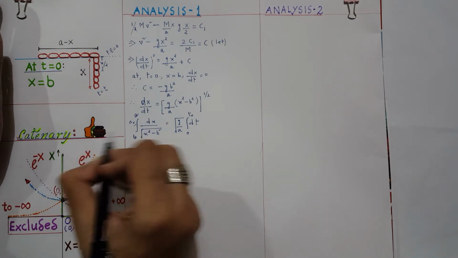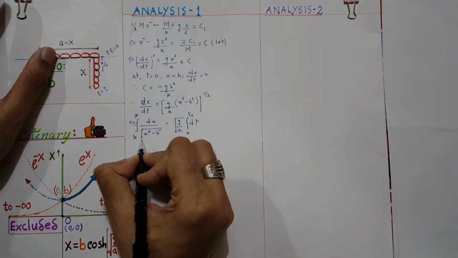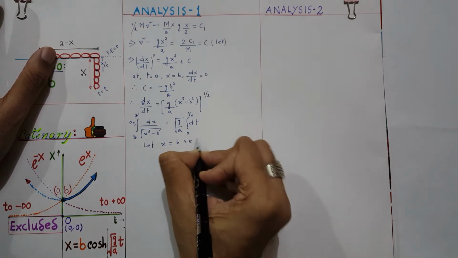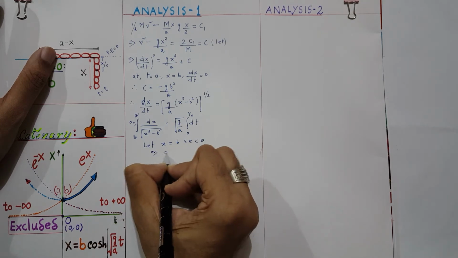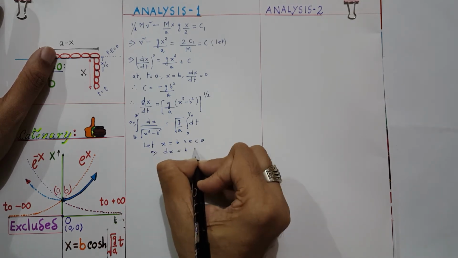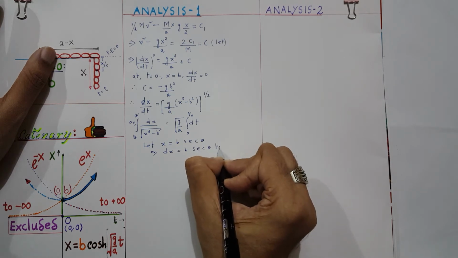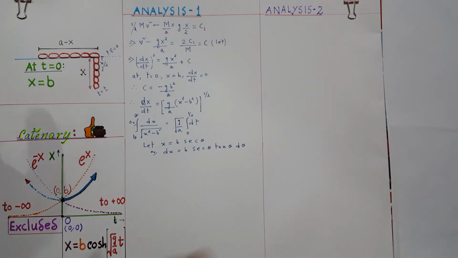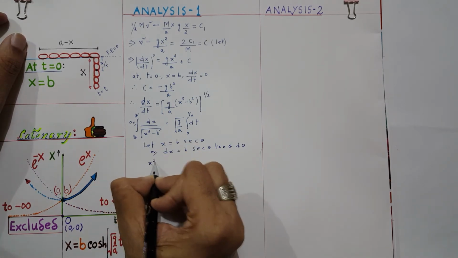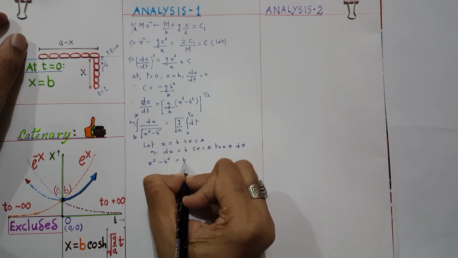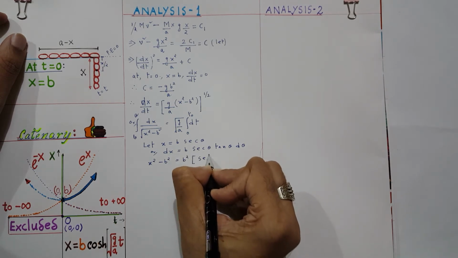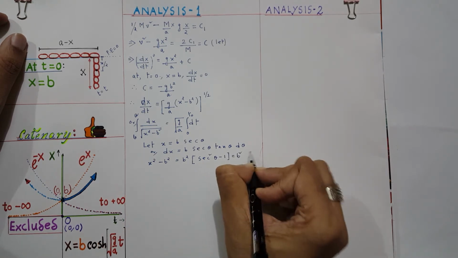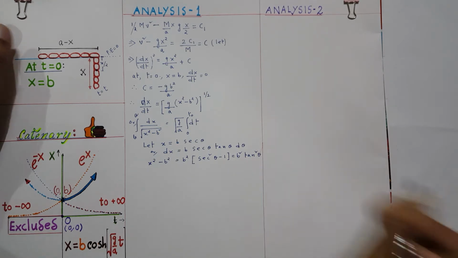So here I can see very easily the symmetry of the equation. So let me take x equals to b sec theta, or dx equals b sec theta tan theta d theta, okay, and x square minus b square is b square sec square theta minus 1, which is b square tan square theta.